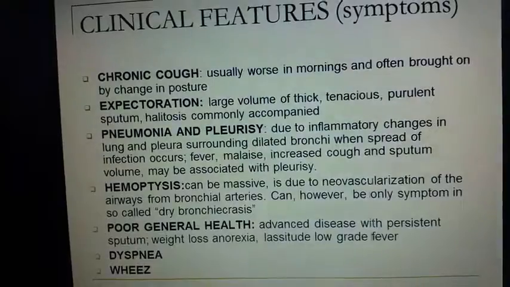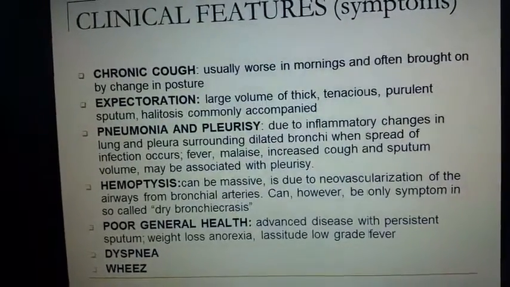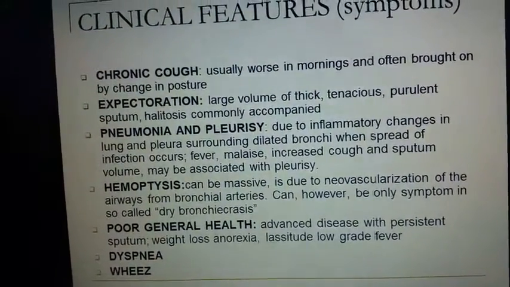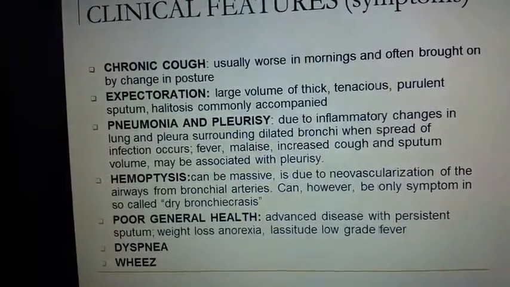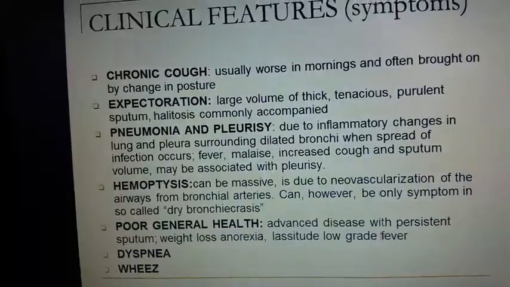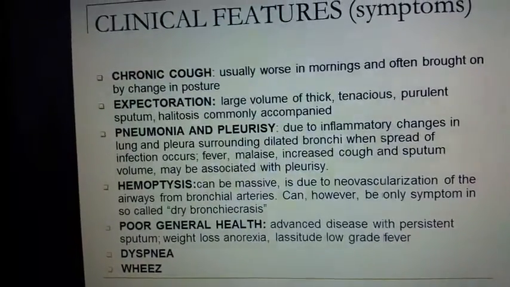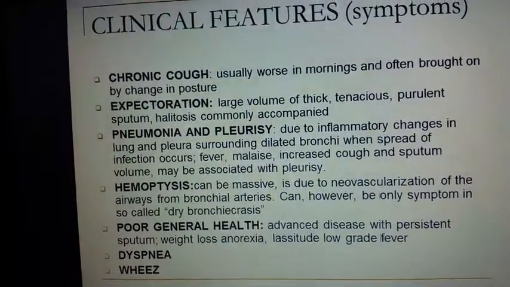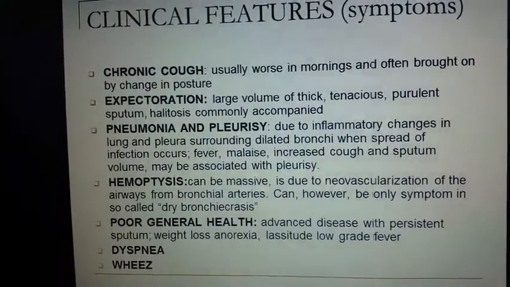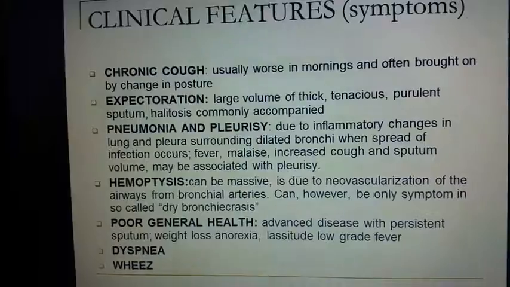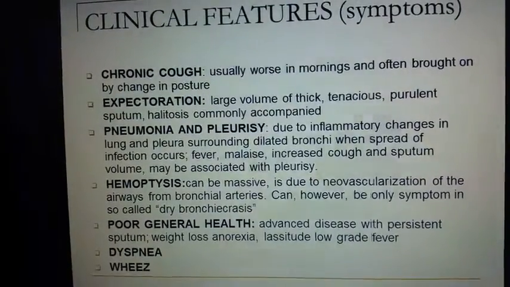How does the patient present? Patient presents with a chronic cough and expectoration of a large volume of thick, tenacious, purulent sputum, at times associated with halitosis. Patient can also present with pneumonia, pleurisy, and hemoptysis. Other features may include poor general health, dyspnea, and wheeze.